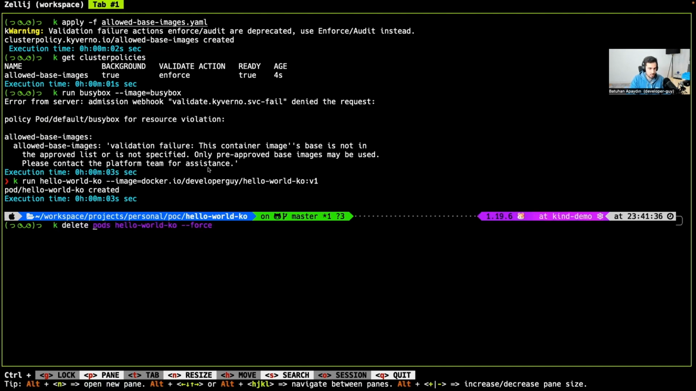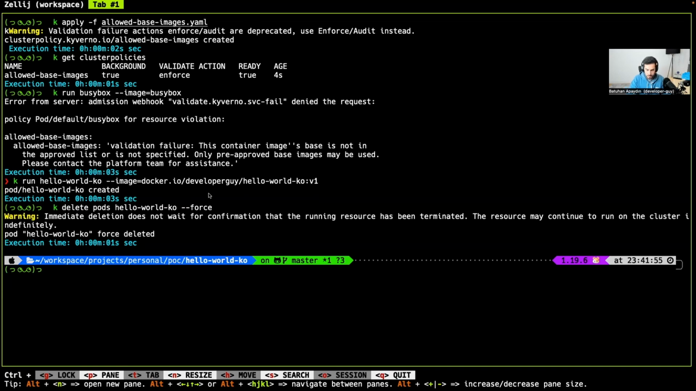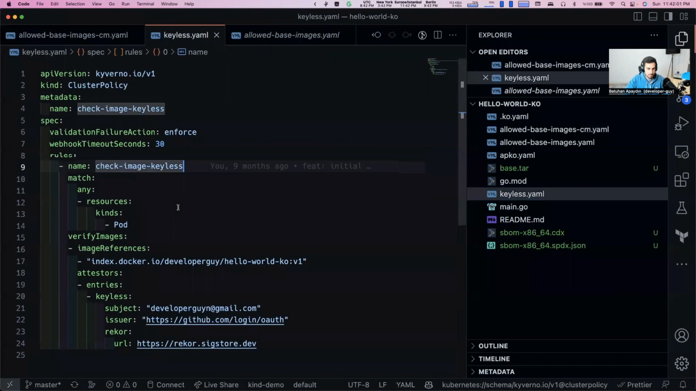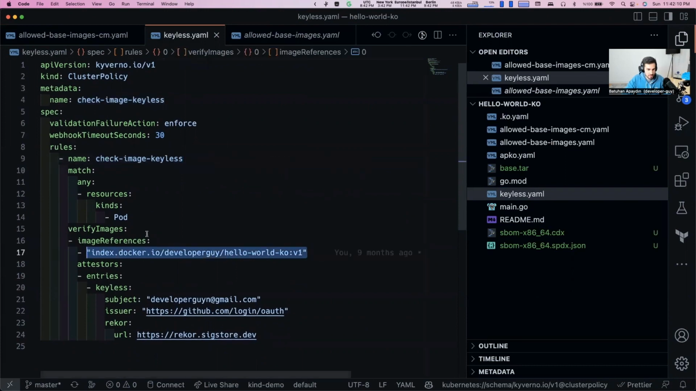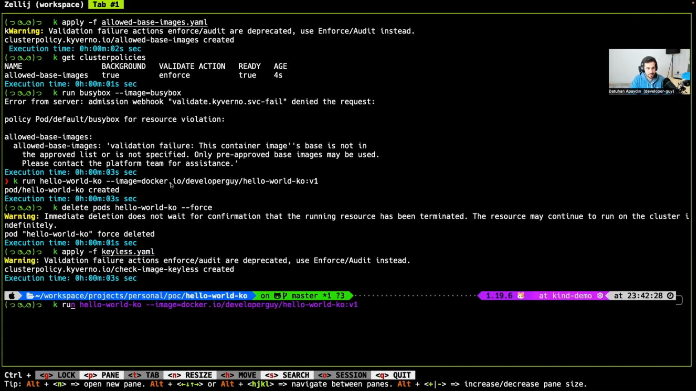So let me quickly remove this pod, because I am going to show you one more example, and this checks the signature we stored in the transparency log. This is the image reference, and it verifies the signatures that we stored in the record. Let's deploy this policy, let's apply this policy as well.